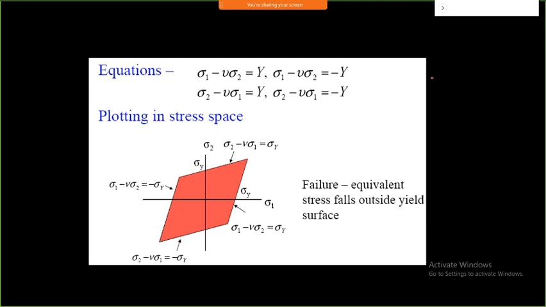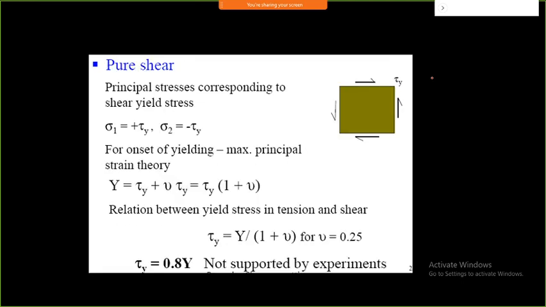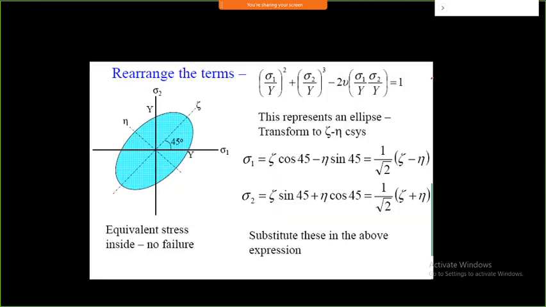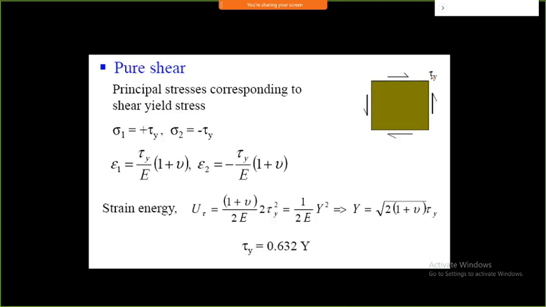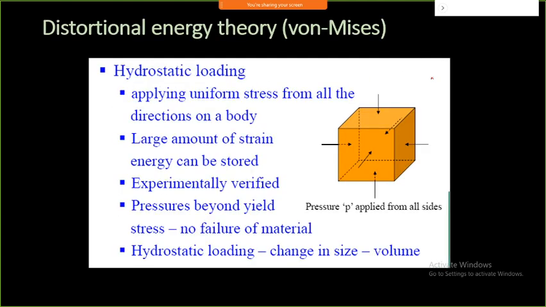You can convert further into strain and so many things you can do. Pure shear also, so many things are there. Don't worry about it. These are simple relations. You can just go on doing it. And then another theory, the most important theory, is the Von-Mises theory.